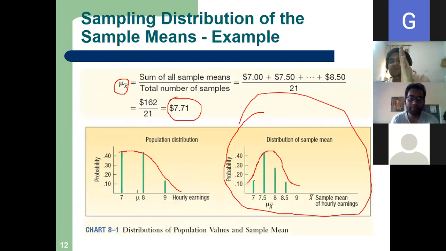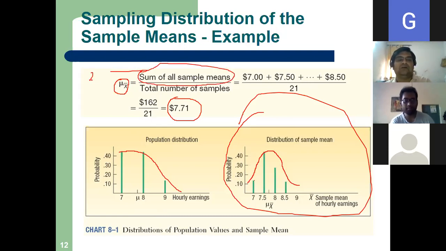But mu with suffix x bar means the sampling distribution of the sample mean. That is equal to the sum of all sample means, 21 in our case, divided by the total number of samples. We have taken a very small example so that you understand.